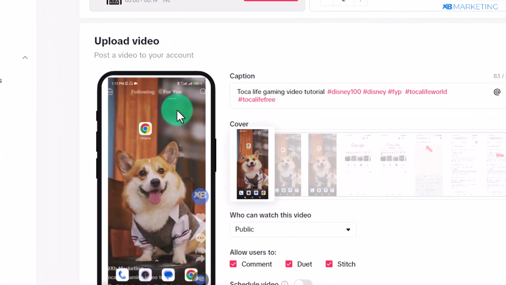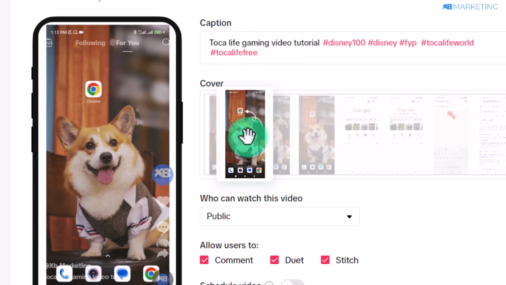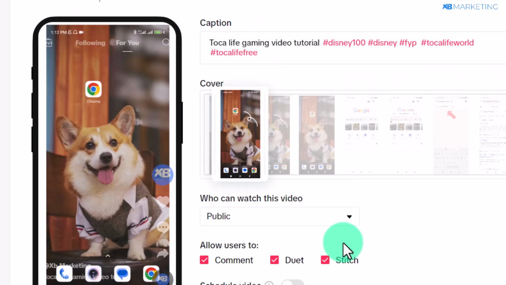All right, so once you come over to TikTok and you upload that video, and since we are taking this Talker Live game as an example, all you just need to do from here is to type in a very simple caption like this. And like I said, you want to make sure to include hashtags that are also trending, the ones we picked from that video. And you want to also add in keywords that are related to the video as well. And you want to add in as many keywords as possible. So once you do this, all you just need to do from here is to then upload this video.